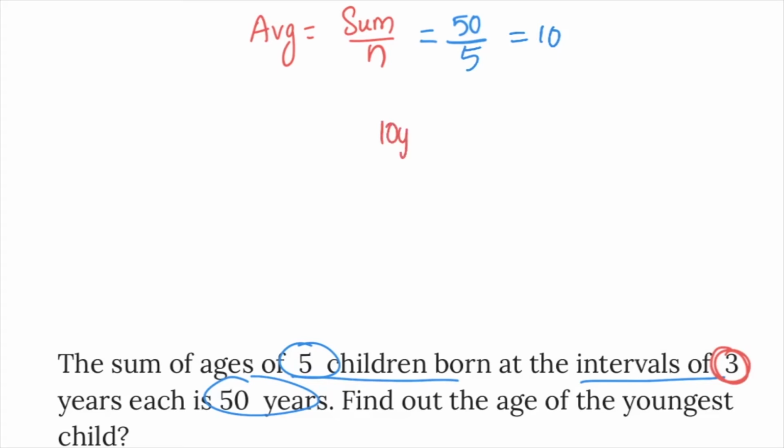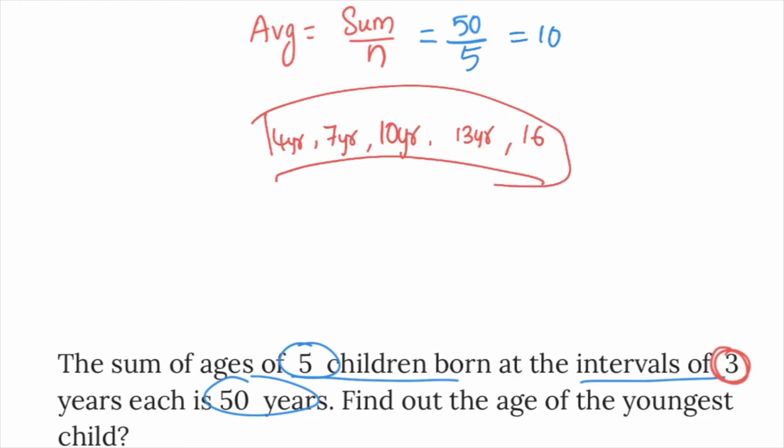So 10 years is the age of the middle child. Then before, 7 years, after, 13 years. Before, 4 years, after, 16 years. See, there are 5 children. The sum of their ages is 50. The average is 10. The youngest child's age is 4 years. The eldest child's age is 16 years. You can find each and every detail from this. Whenever given numbers are in arithmetic progression, the average, which is sum by number, gives you the middle value. That gives you the middle value, 10 years.